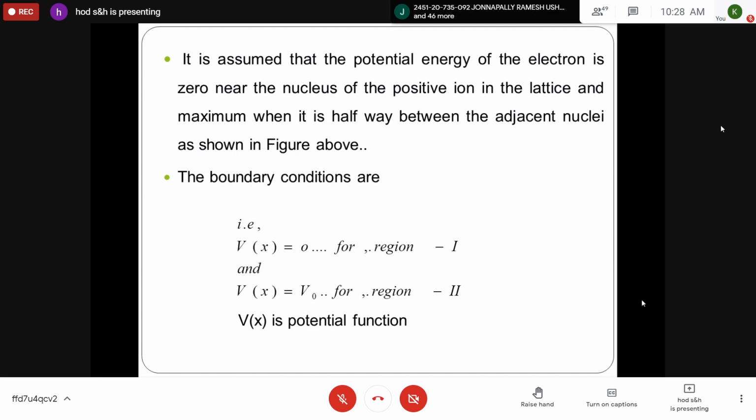That can be taken as region 1, and the potential is maximum between two positive ion sites. That is region 2, and the potential is represented by V0. So V(x) = 0 in region 1 and V(x) = V0 in region 2. So you should write the Schrodinger time independent equation for these two regions, region 1 and region 2. That we are going to do in the next slide.